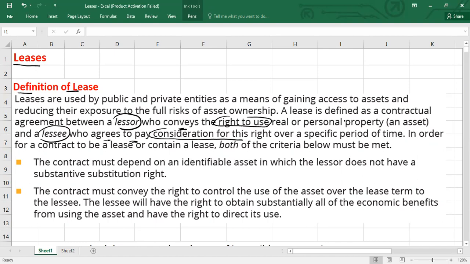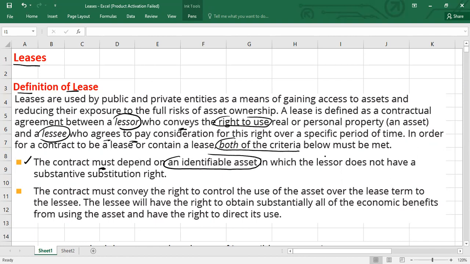And this consideration, the rental or the installment, the lessee is going to pay for a specified period of time. In order for a contract to be a lease or contain a lease, both of the criteria must be met. The first criteria is the contract must depend on an identifiable asset, which is part of the lease.